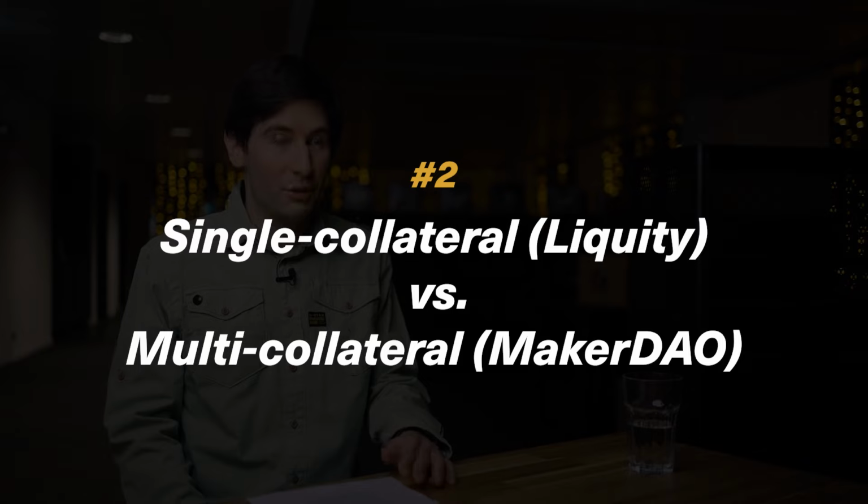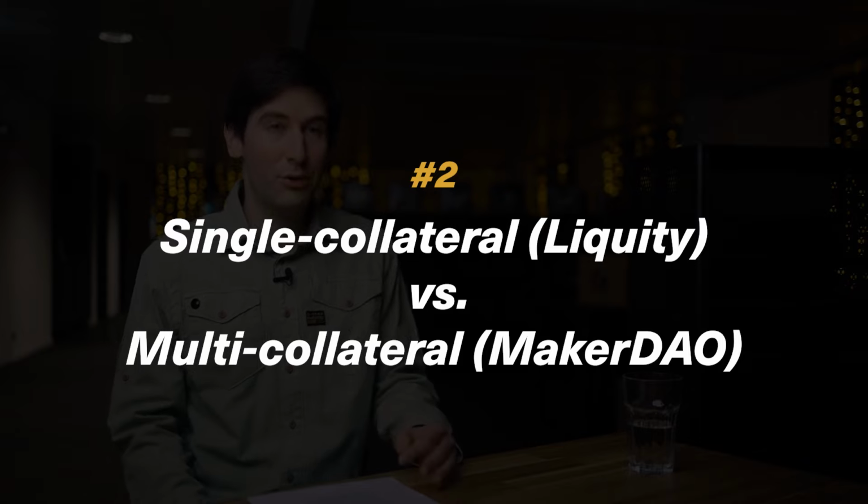The second difference I want to point out is collateral. So in both systems, the loans or the borrower's positions need to be collateralized. In our case, we only allow Ether as our sole collateral type, whereas Maker has a multi-collateral approach. They have many ERC20 tokens that can be used as collateral. So why do we do this differently?